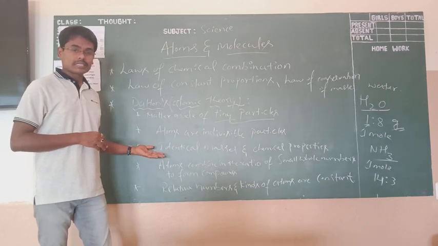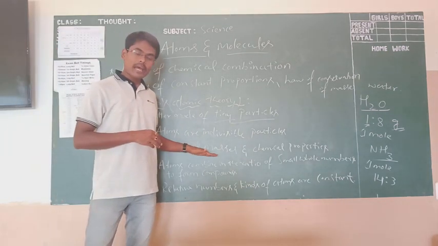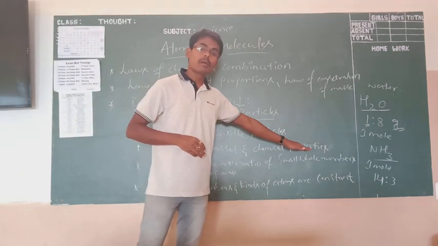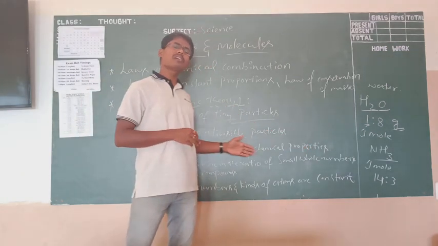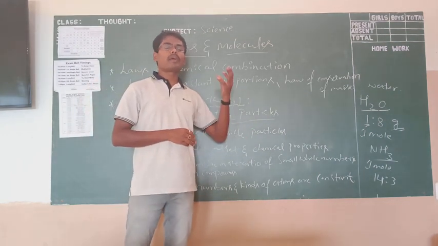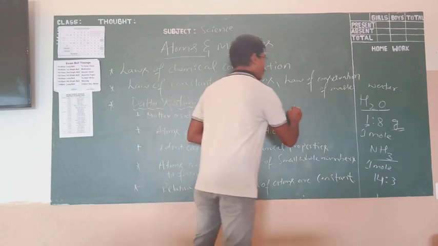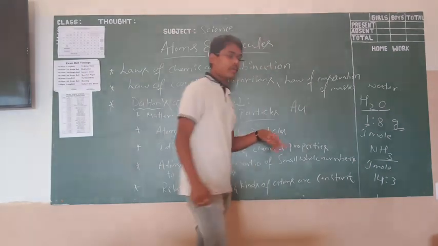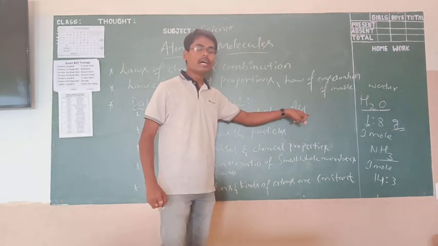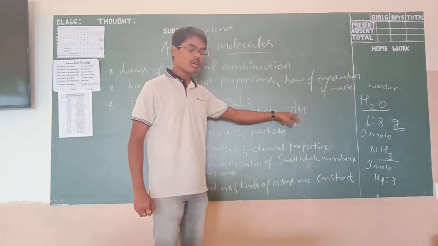The elements in any matter have identical masses and chemical properties. What are the identical masses and chemical properties here? For example, you take any element. I am going to take gold. I am going to write it like this, capital A and small u, Au. This indicates gold. This is the chemical symbol for gold.